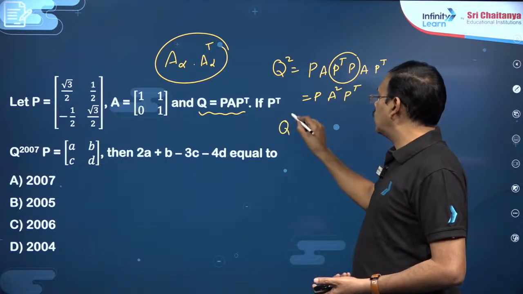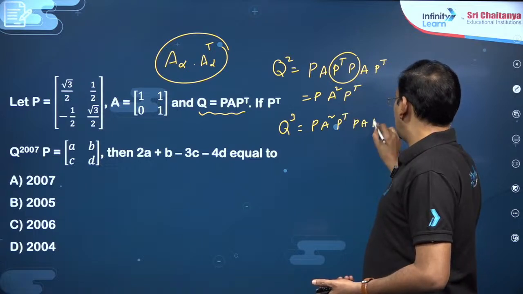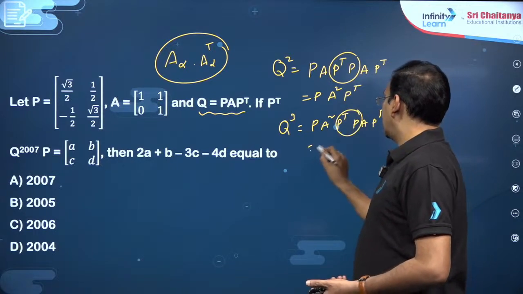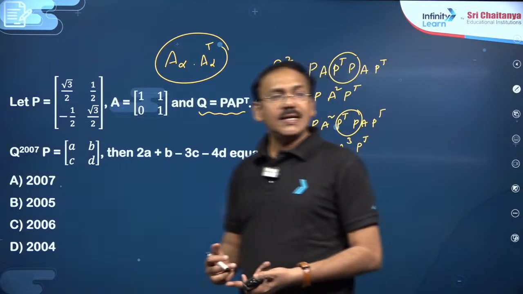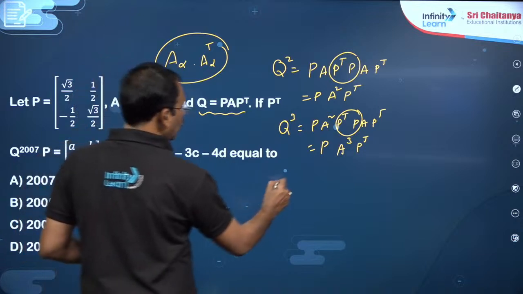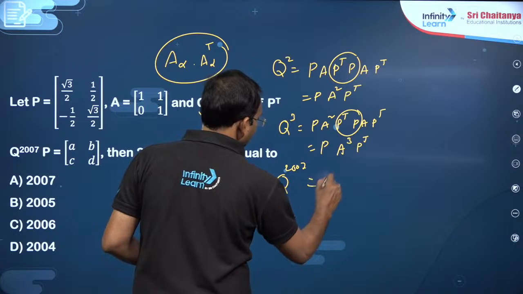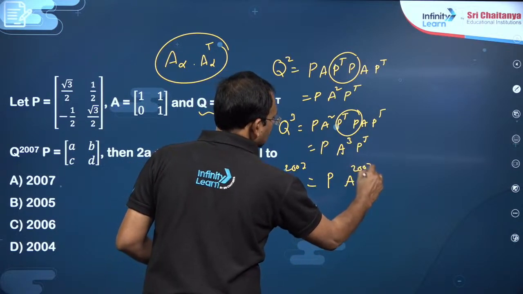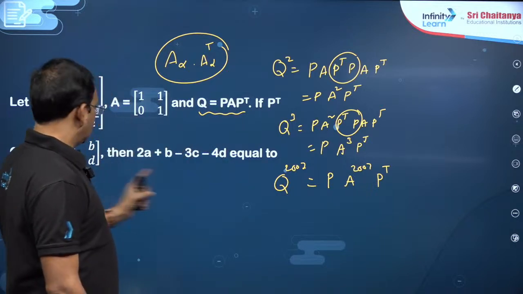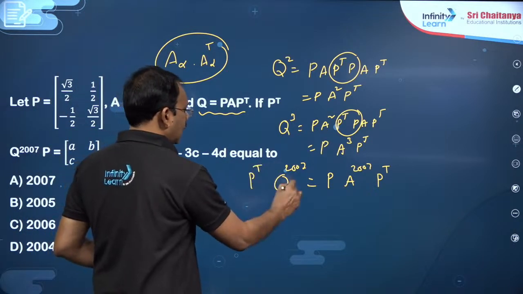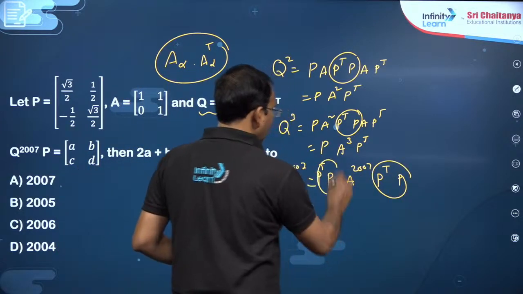Similarly, if you take Q cube, you will get P A square P transpose into P A P transpose. This becomes P A cube P transpose. So from this induction you can write Q power 2007 as P A power 2007 P transpose. But finally I want P transpose to be multiplied on the left and P on the right. Here also you multiply P transpose into P, which will become I.